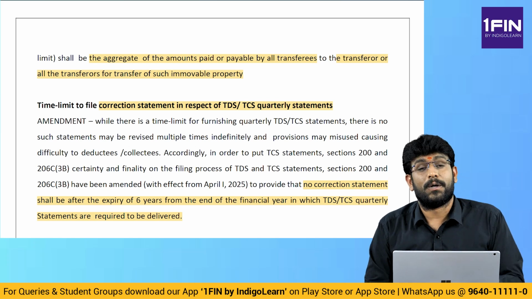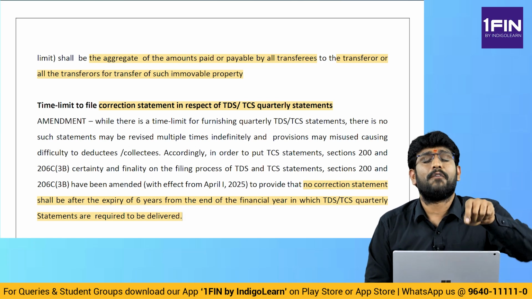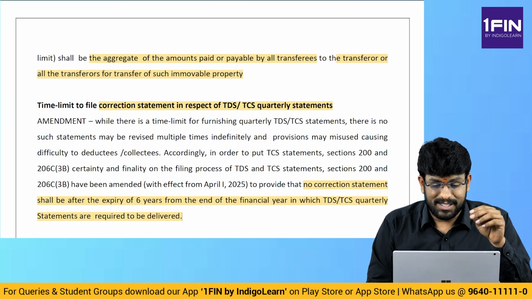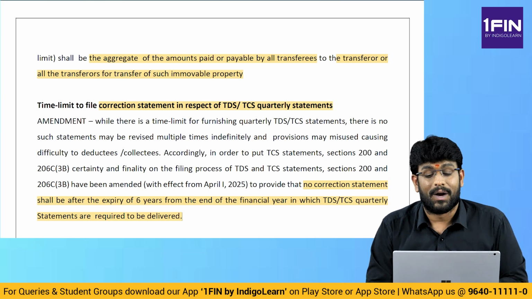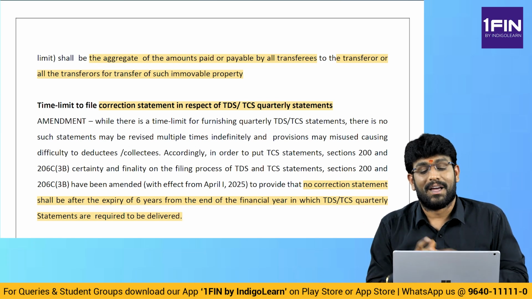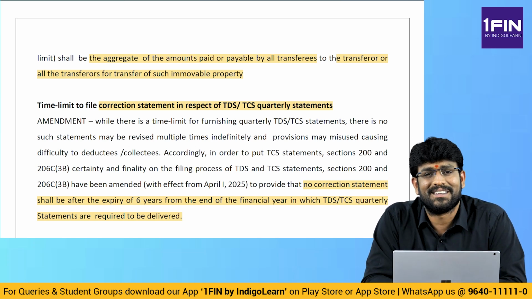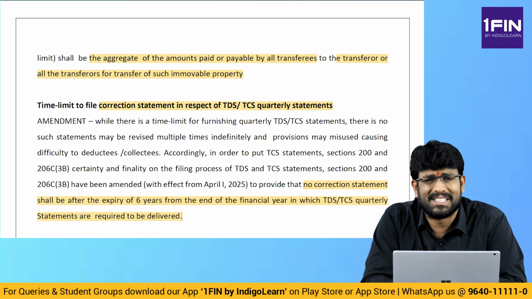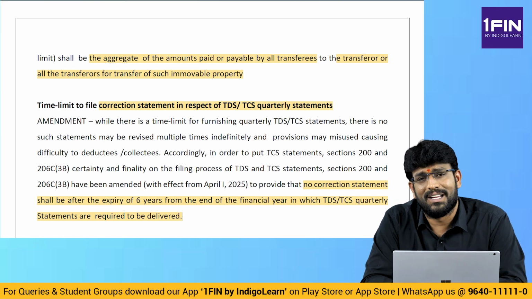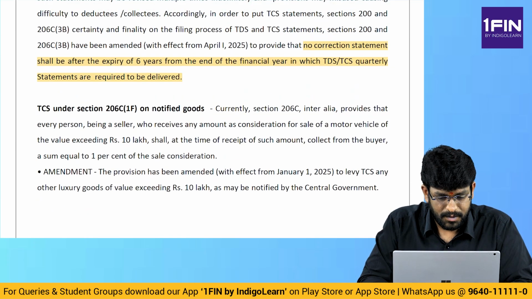It shall be after the expiry of 6 years from the end of the financial year in which TDS or TCS quarterly statements are required to be delivered. So from there, 6 years from the end of financial year, we have got time to revise that TDS, TCS returns or statements. A small amendment, it may come in exam or may not come in exam. More for knowledge. Next point.